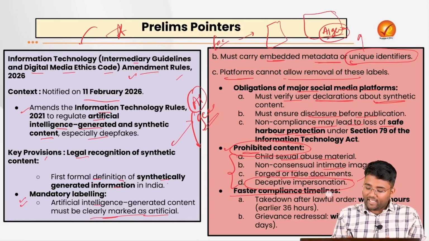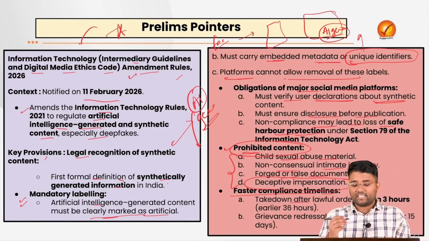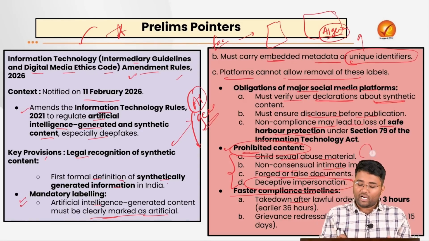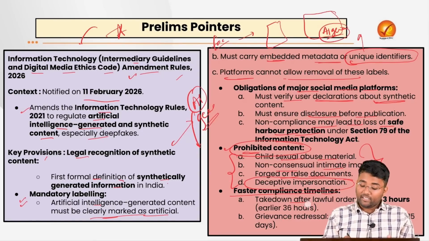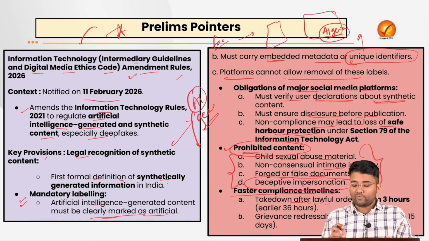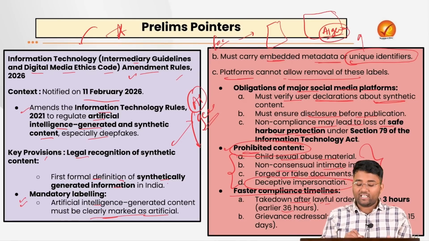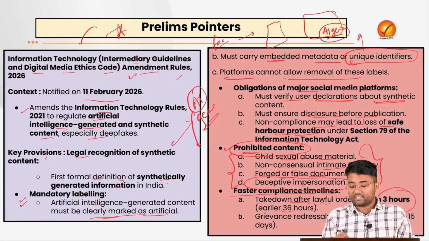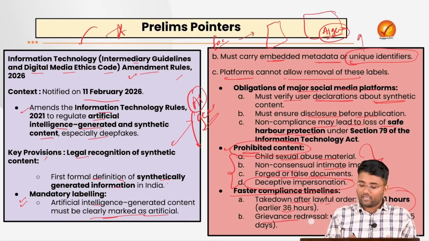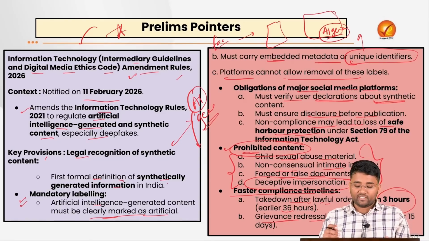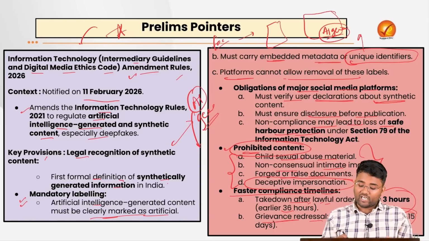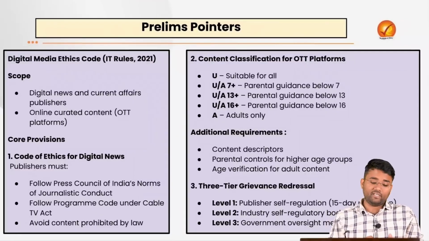Then faster compliance timelines. For example, if any complaint is made with regard to any of these contents, they must be taken down after a lawful order within 3 hours, and earlier it was 36 hours. So within 3 hours they must be taken down. Also, a grievance redressal mechanism is provided, that within 7 days, and that was earlier 15 days, grievance redressal should be provided within 7 days.